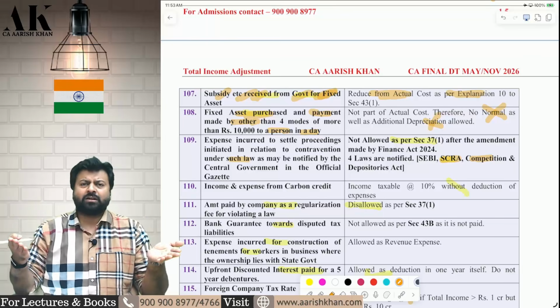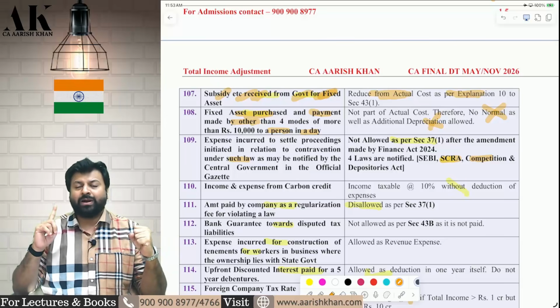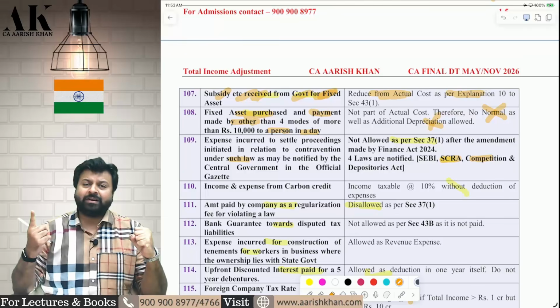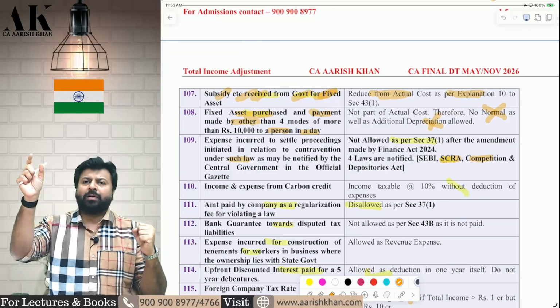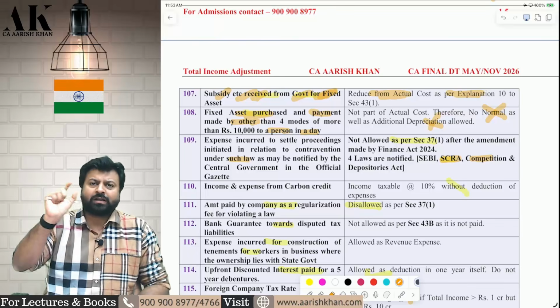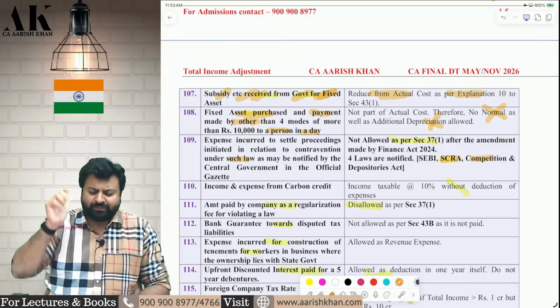Suppose you are purchasing an asset of 1 lakh rupees. Out of that, 70,000 you have paid by account payee cheque and 30,000 you have paid by cash. So 30,000 cannot form part of actual cost. On that 30,000 you cannot claim normal depreciation or additional depreciation. Also, your actual cost is only 70,000 rupees.